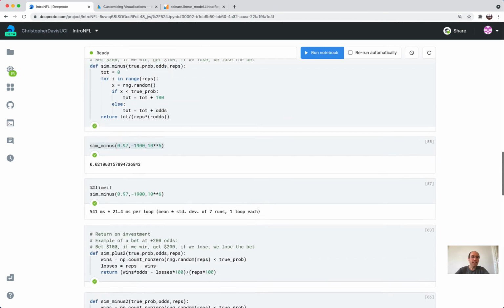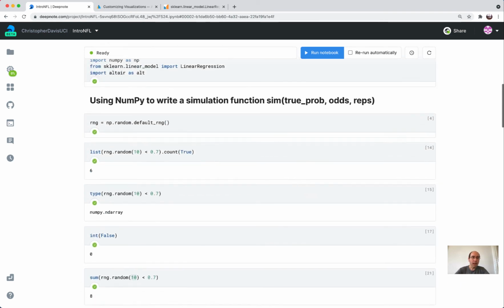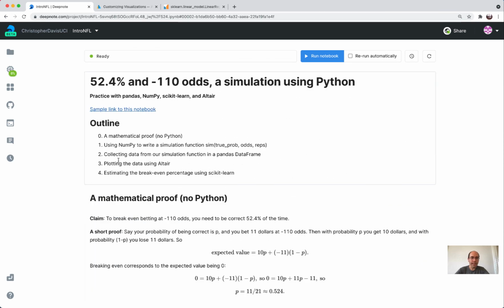Okay, that's the end of this first section. And I think I will take a short break and then come back and talk about how can we collect some of this data into what's called a pandas data frame.